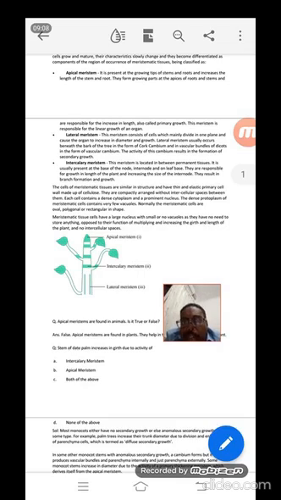The lateral meristematic tissue is found in one plane, and it helps to increase the diameter. The intercalary meristematic tissue is found between the nodes at a leaf base.